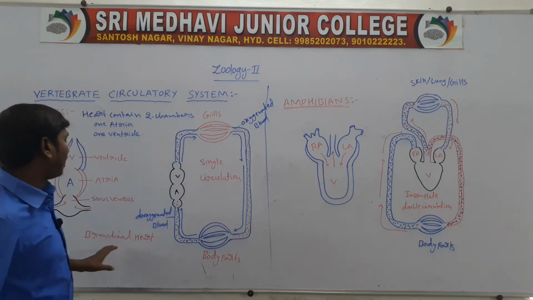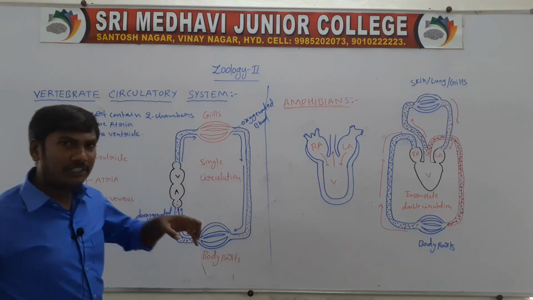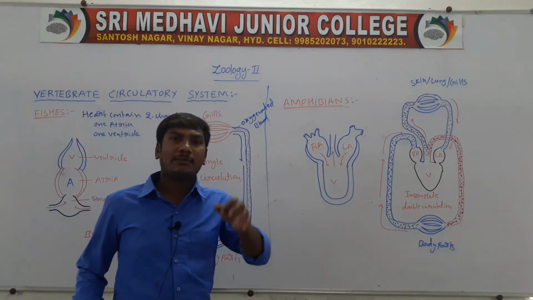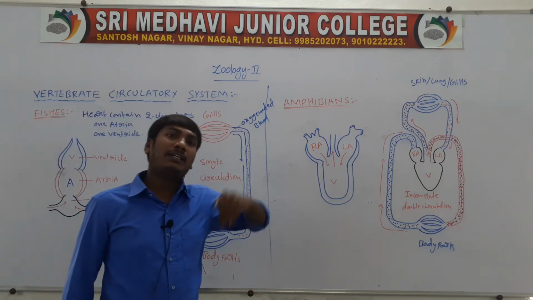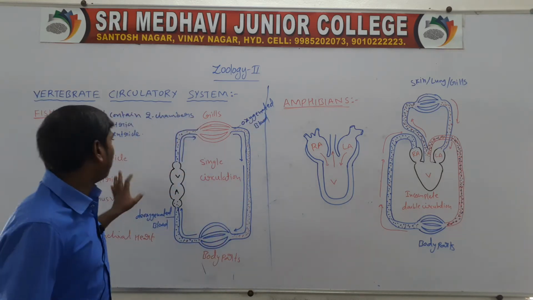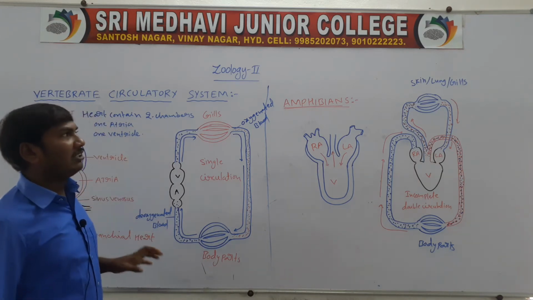Next, the heart is called the branchial heart. The fish heart is called the branchial heart because it sends only deoxygenated blood to the gills. So this is the fish heart.